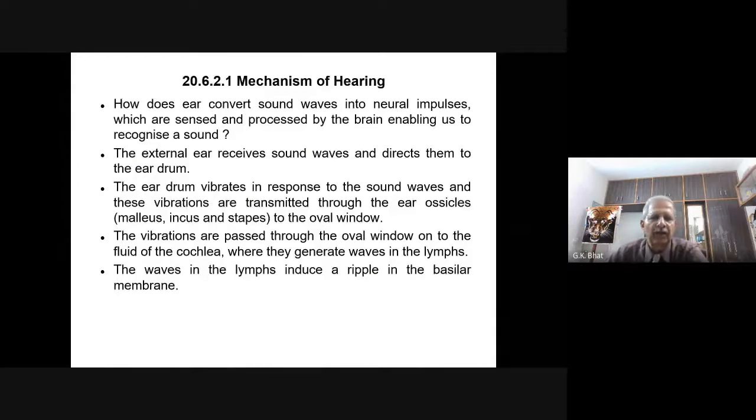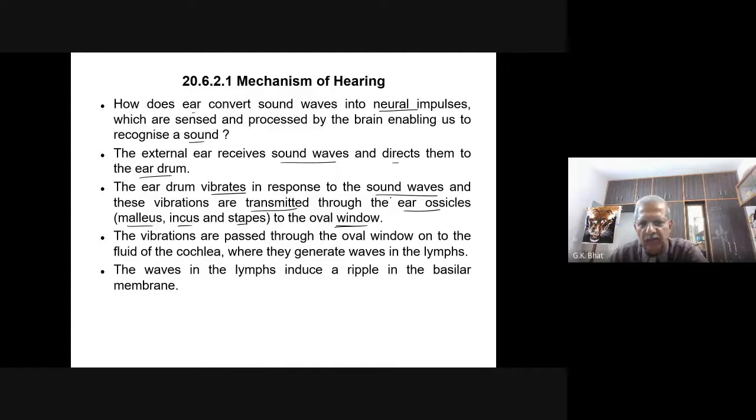Now let us look at the mechanism of hearing. How does the ear convert sound waves into neural impulses, which are sensed and processed by the brain, enabling us to recognize the sound? The external ear receives the sound waves and directs them to the eardrum. The eardrum vibrates in response to the sound waves, and these vibrations are transmitted through the ear ossicles, malleus, incus, and stapes to the oval window.